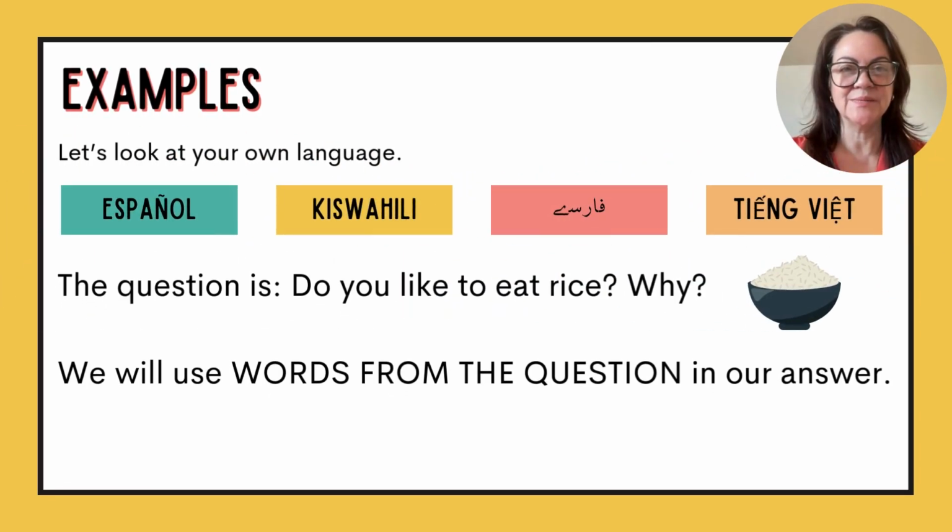We will look at some examples from your language. The question in English is, do you like to eat rice? Why? Do you like to eat rice, and why? We will use words from the question in our answer.